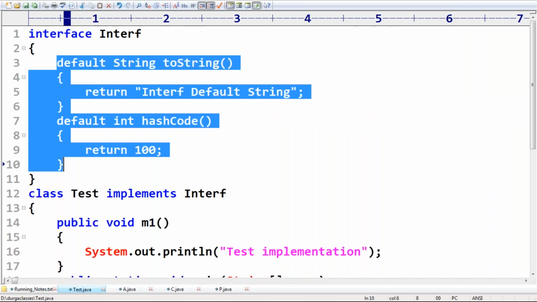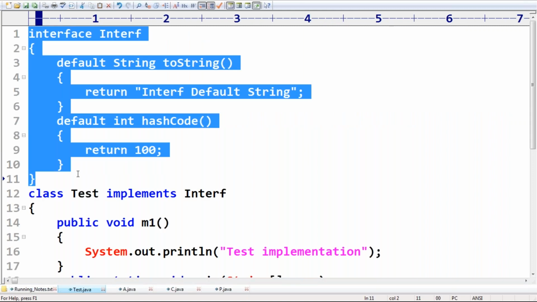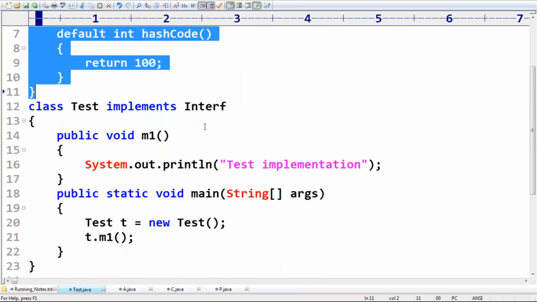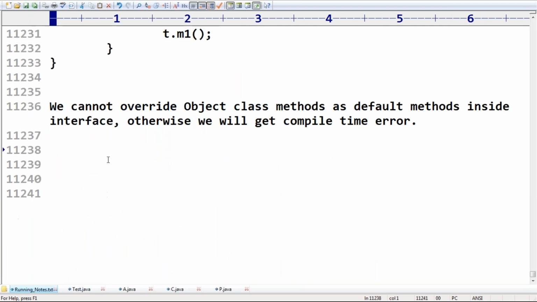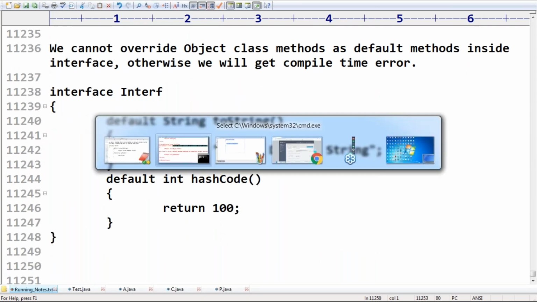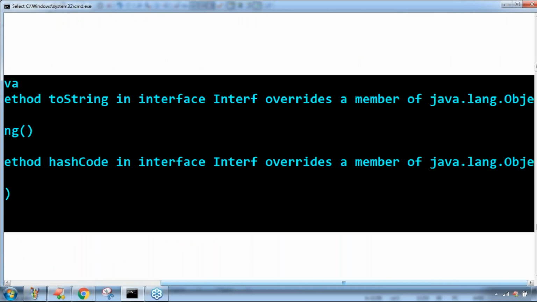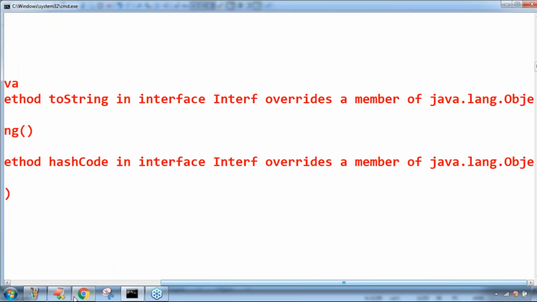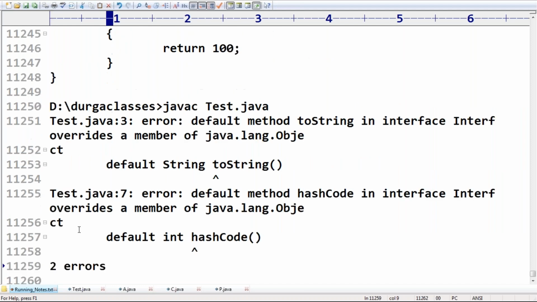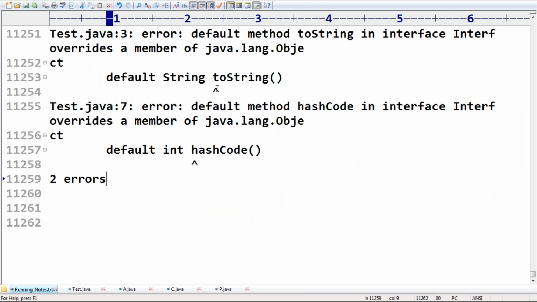Are you able to understand why? Because default methods should be made available to the implementation classes, but for implementation classes every object class method is already available by default. Then what is the need? That's why we can't override object class methods as default methods inside our interface. Remember that. This is one very important point you should be aware of.